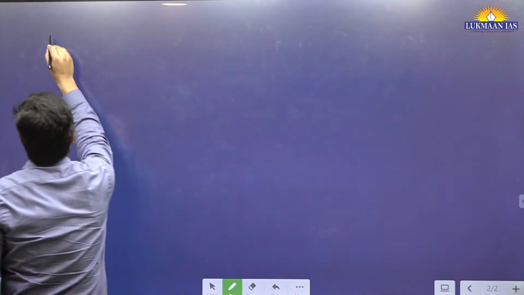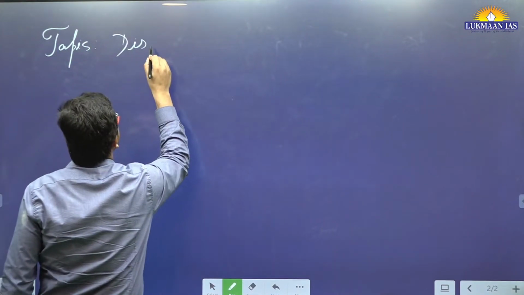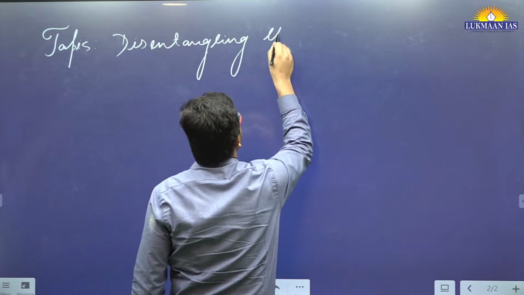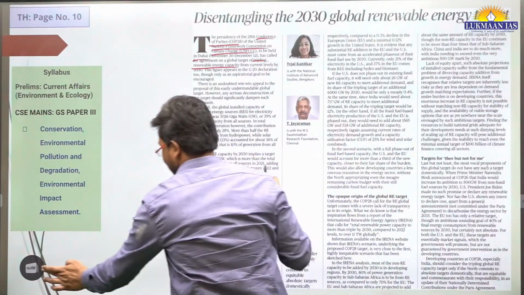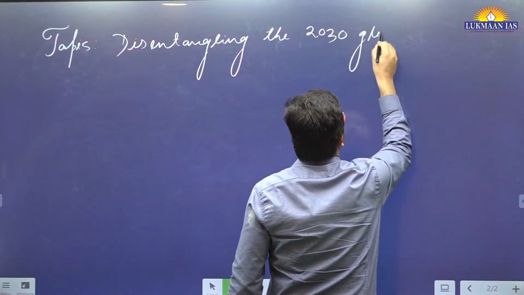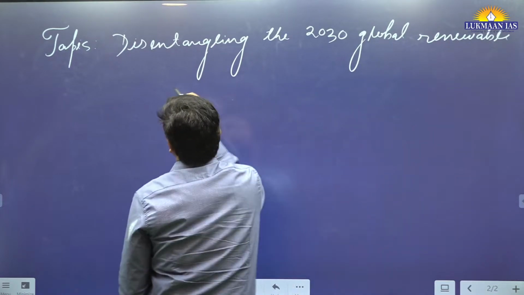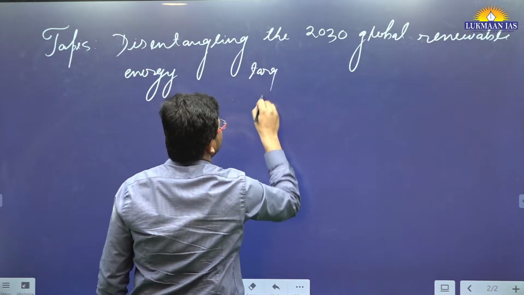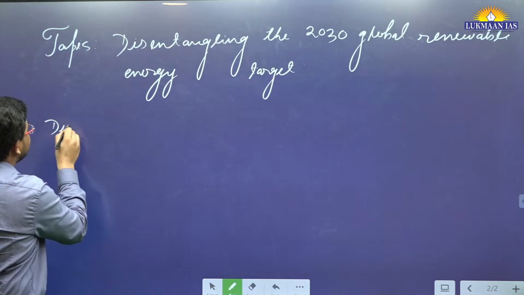So the name of the topic is disentangling the 2030 global renewable energy target. Before we go into detail about it, let us understand what we mean by disentangling.